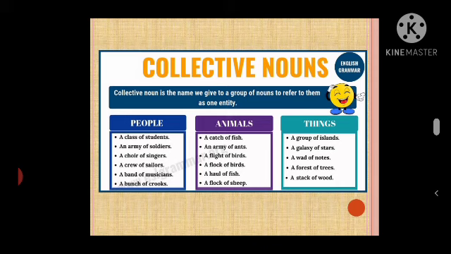Animals: a catch of fish, an army of ants, a flight of birds, a flock of birds, a haul of fish, a flock of sheep. For things also, we have given the name to their collection: a group of islands, a galaxy of stars, a wad of notes, a forest of trees, a stack of wood.